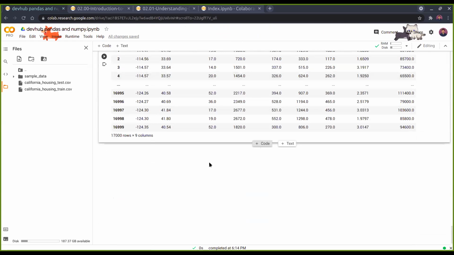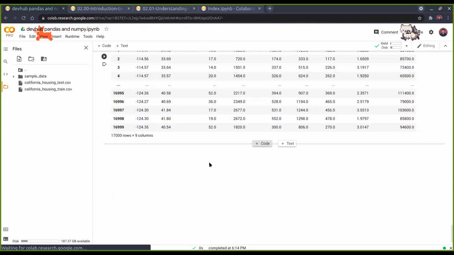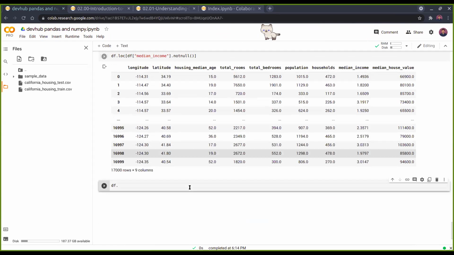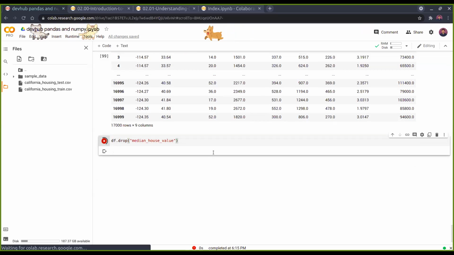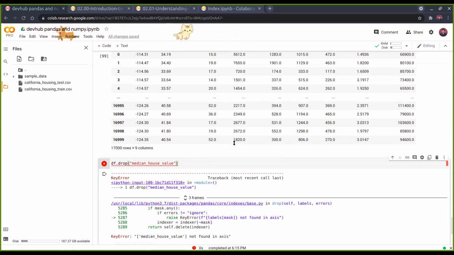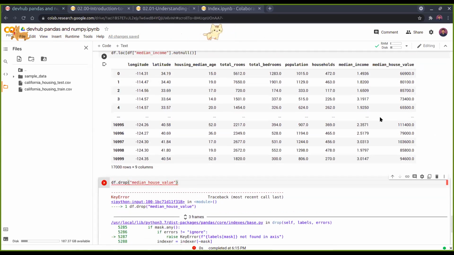Okay, two more I guess I'll show. Another is, if you want to, for example, drop a column. What does drop mean? It means that we remove that column. So we can just write the column name. For example, here we write median house value, and it will drop median house value. We didn't have the median house value, right?